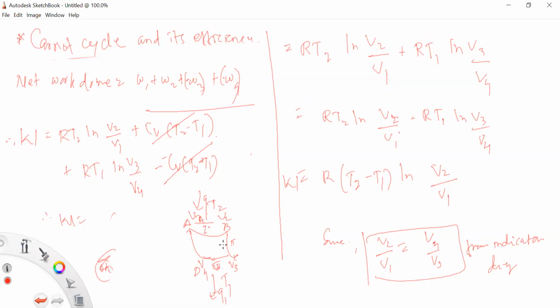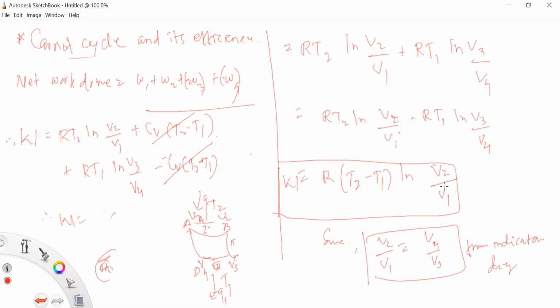So therefore from this diagram it is the same, and therefore V2 upon V1 is equals to V4 upon V3, and therefore the common factor is R at T2 minus T1 ln V2 upon V1. म्हणजे दोघांचेही एकच. So W is equals to R T2 minus T1 ln V2 upon V1. Right?